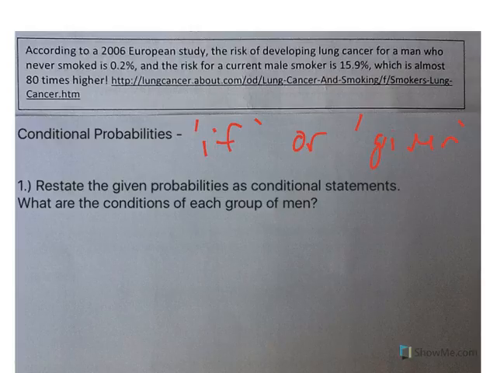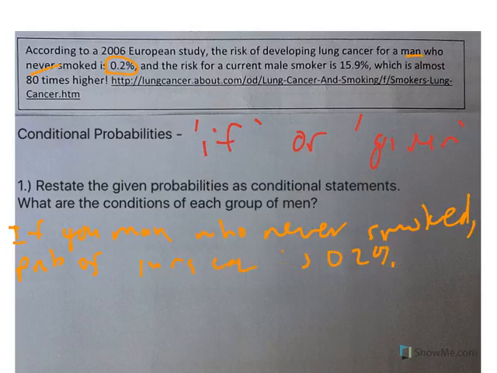So if we start with the first one, it's a man who's never smoked. So if you are a man who never smoked, then you could say probability of lung cancer is 0.2%.